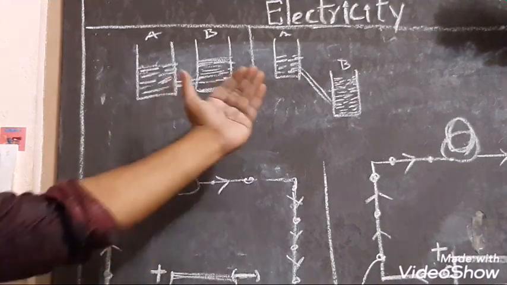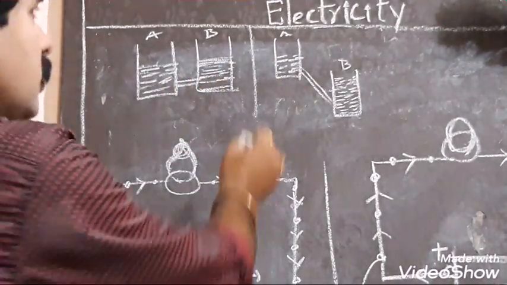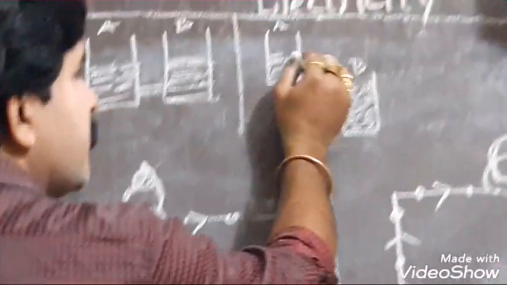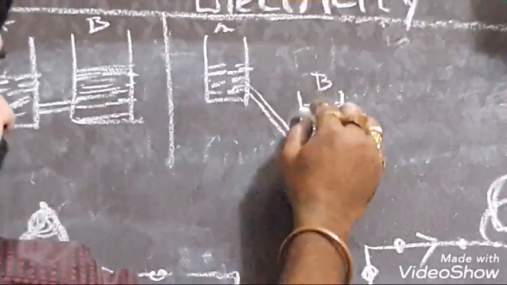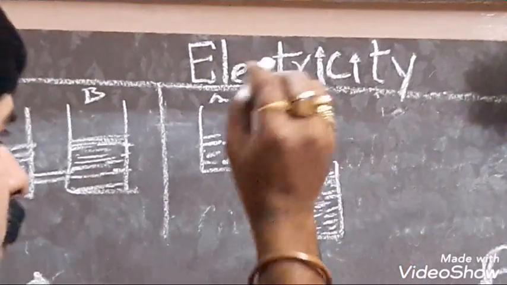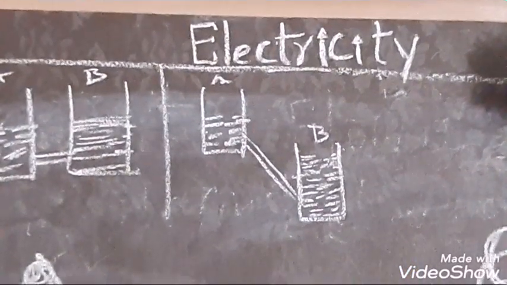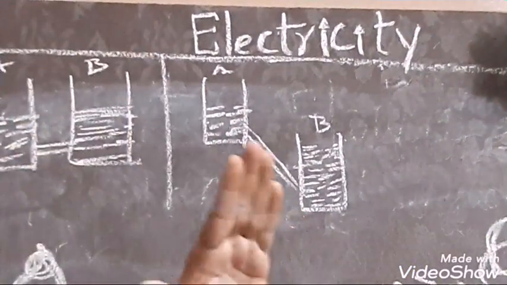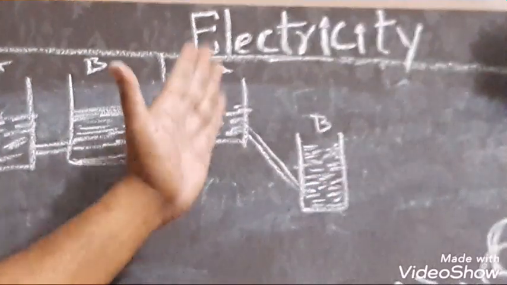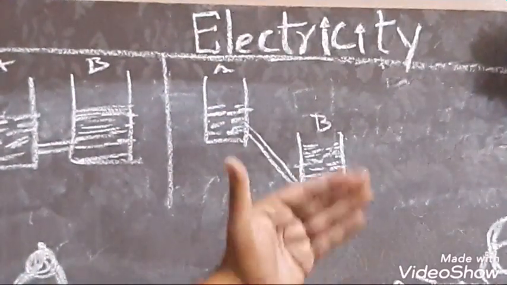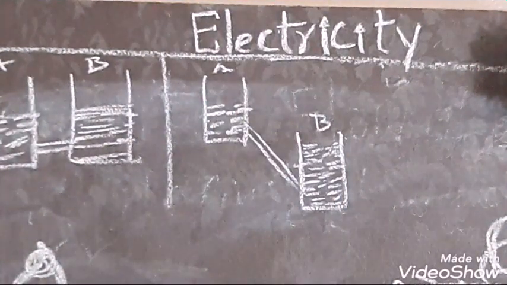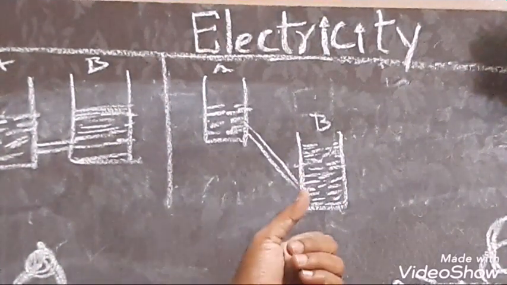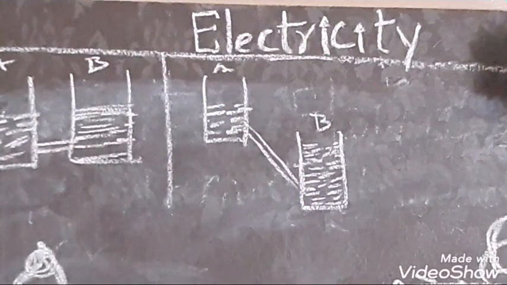But see another instance: you place tank A on the upper side and tank B on the lower side, and you also reduce the quantity of water in tank A and increase the quantity of water in tank B. The quantity of water in tank B is more than in tank A.